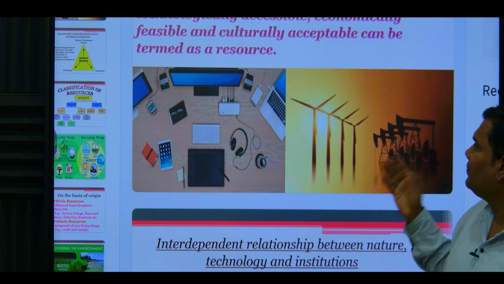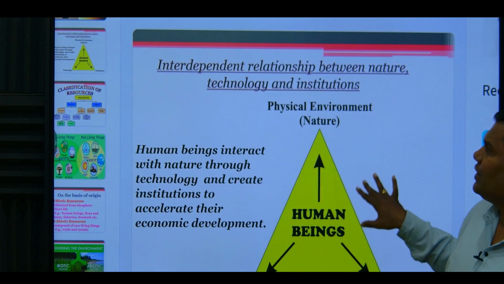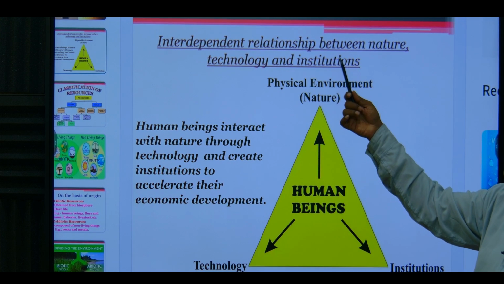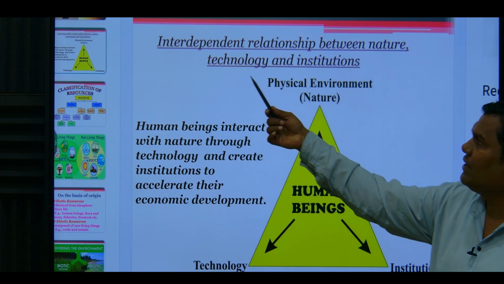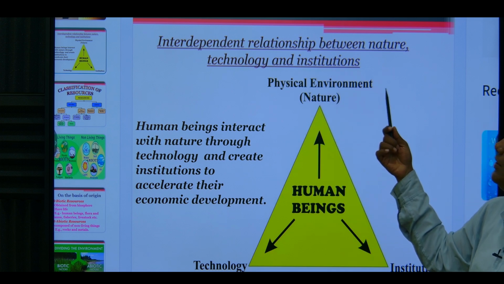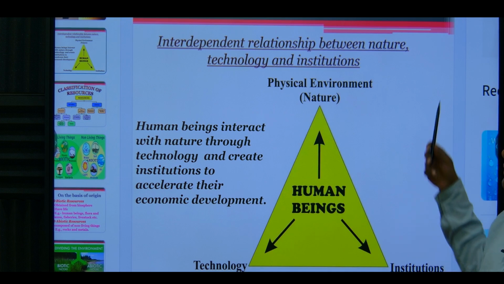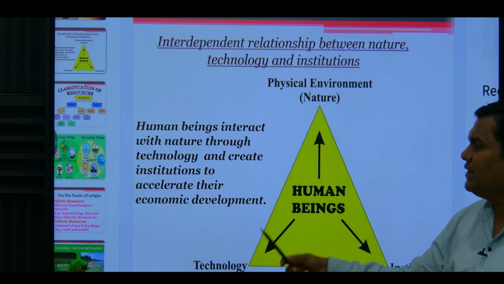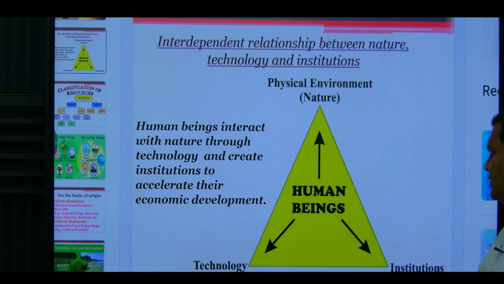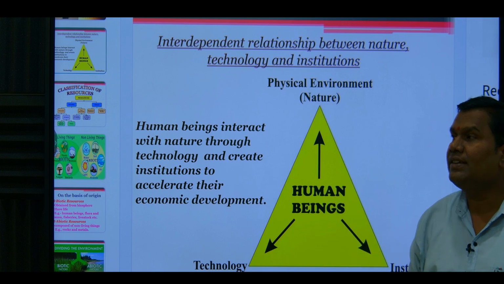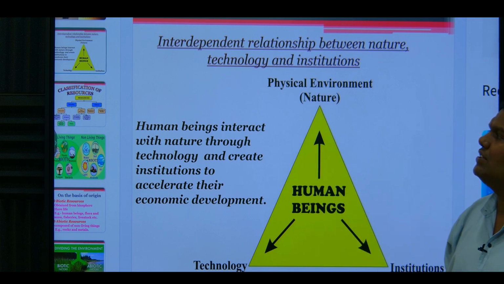Next important topic is the interdependent relationship between nature, technology and institution. So there are three important physical environment factors. The first one is nature, second one is technology, and third one is institution. These are the three important indicators of the development of the nation.